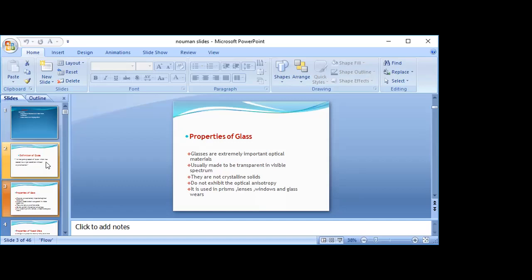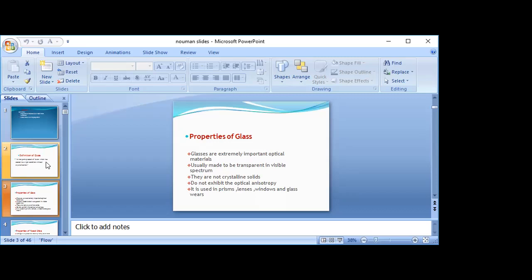An inorganic product of fusion which has cooled to a rigid condition without crystallization. Properties of glass. Glasses are extremely important optical materials, usually made to be transparent in the visible spectrum. They are not crystalline solids.